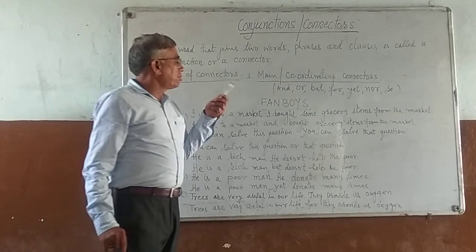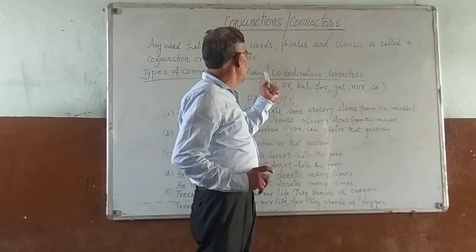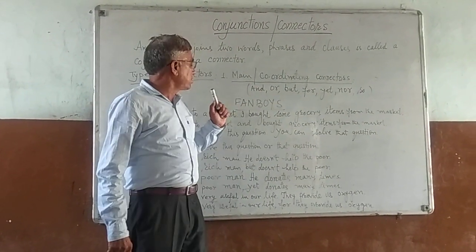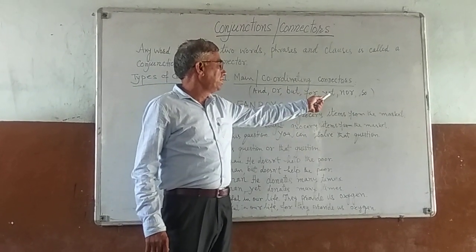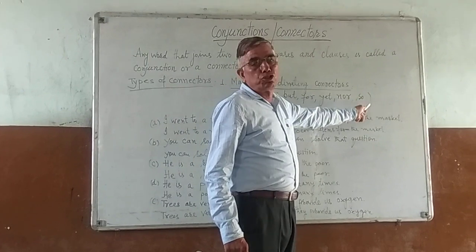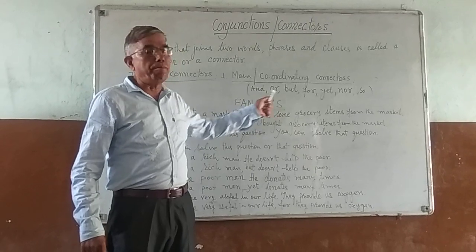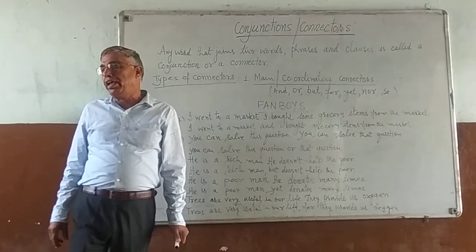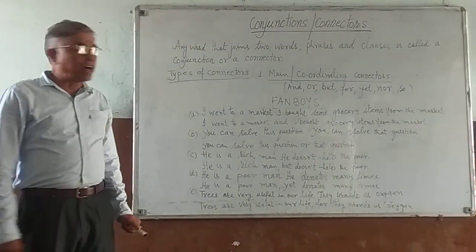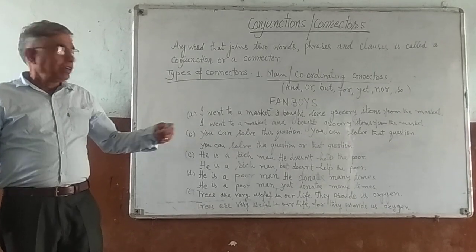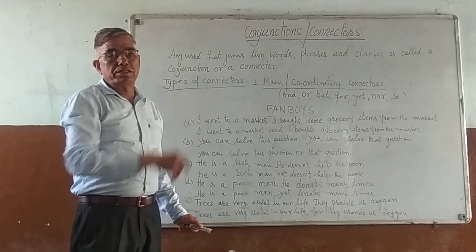So there are basically seven coordinating connectors. They are and, or, but, for, yet, nor, so. In short, we can call them FANBOYS. Now I will explain in which sentences we can use the coordinating connectors.